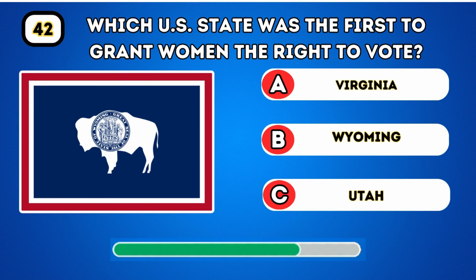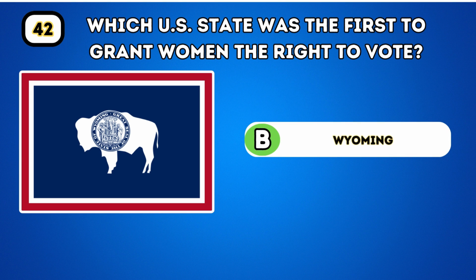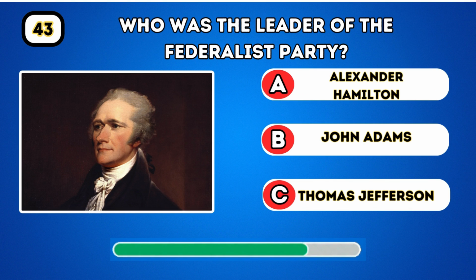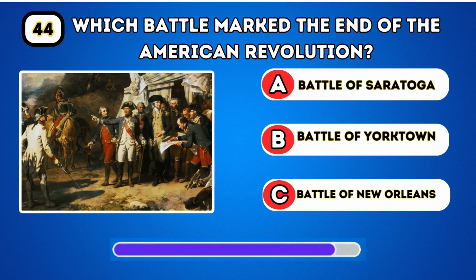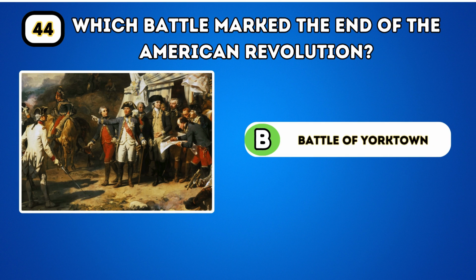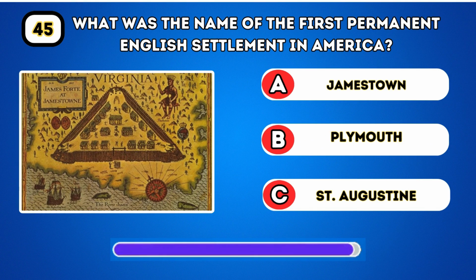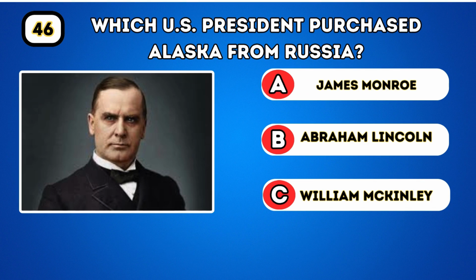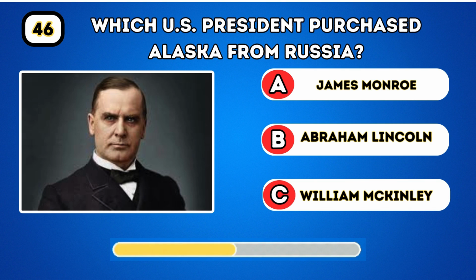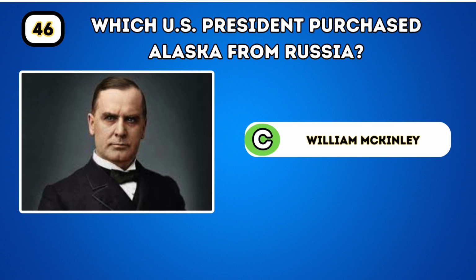Which U.S. state was the first to grant women the right to vote? Wyoming. Who was the leader of the Federalist Party? Alexander Hamilton. Which battle marked the end of the American Revolution? Battle of Yorktown. What was the name of the first permanent English settlement in America? Jamestown. Which U.S. president purchased Alaska from Russia? William McKinley.